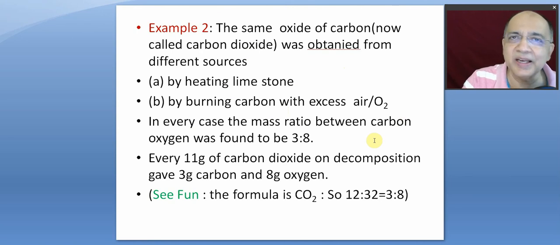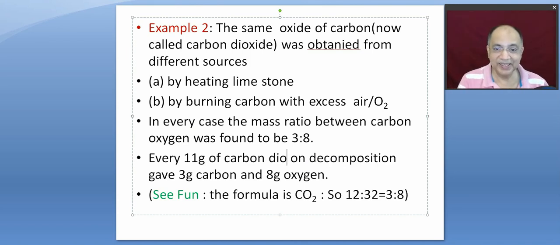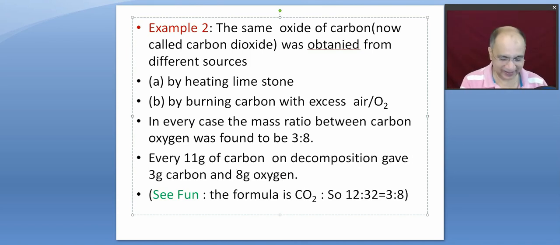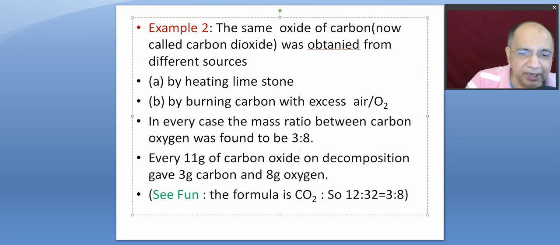So they analyzed per every 11 gram of carbon oxide. I cannot write carbon dioxide. On decomposition gave 3 gram carbon and 8 gram oxygen. I took 11 only because I know the mass ratio is 3:8, so I added up and took 11. And they might have taken 100 gram.